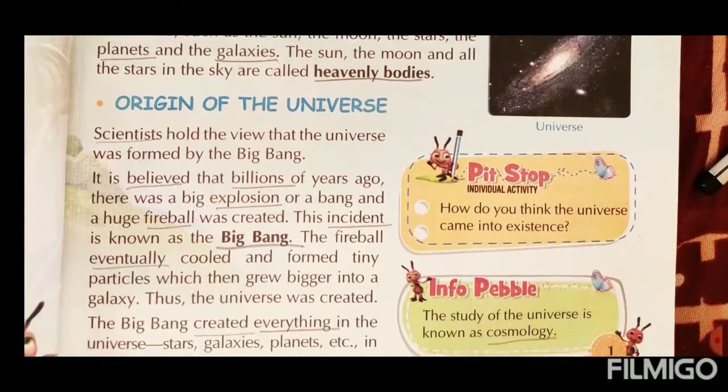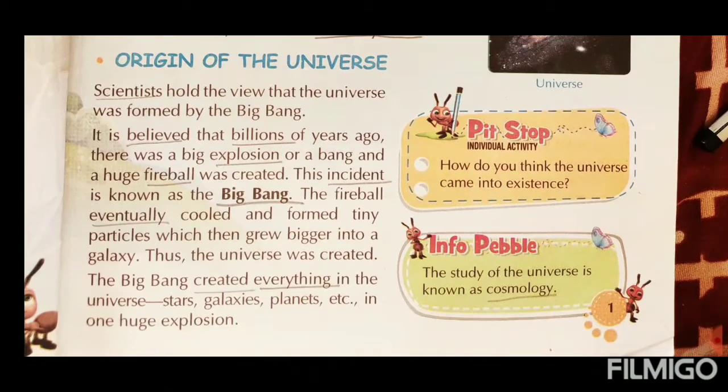So first of all, we read the origin of the universe, how the universe was created. According to the scientists, the view is that the universe was formed by the Big Bang. Some incident happens, which is called Big Bang. It is believed that billions of years ago there was a big explosion, just like blasting, or a bang, and a huge fireball was created.